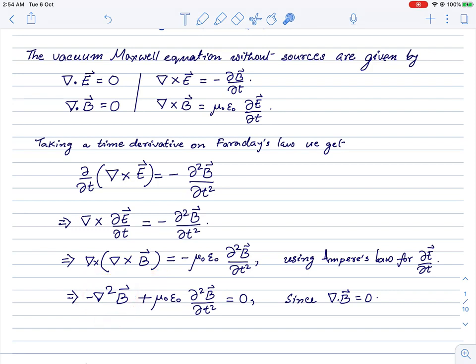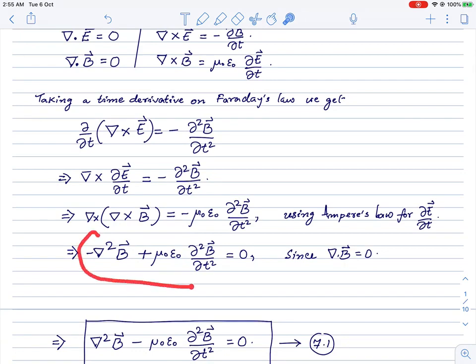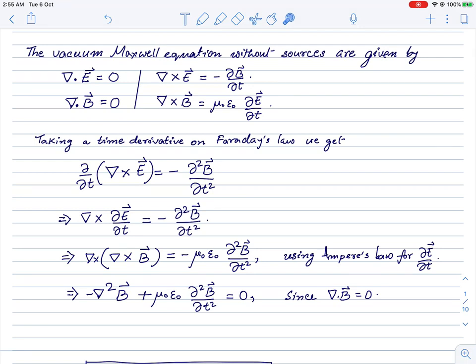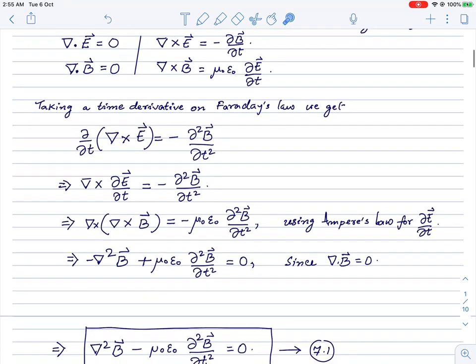The curl of the curl of B is basically nothing but the Laplacian acting on B. This is because there's an additional term, which is the gradient of the divergence of B, but because the divergence of B vanishes, that term is not there, and this reduces directly to the Laplacian acting on B, and this term has a double derivative of time acting on B. Again, electric and magnetic fields can depend on time and space. So this becomes the effective equation for the magnetic field.